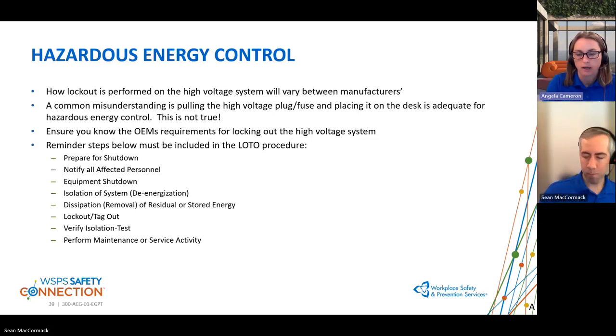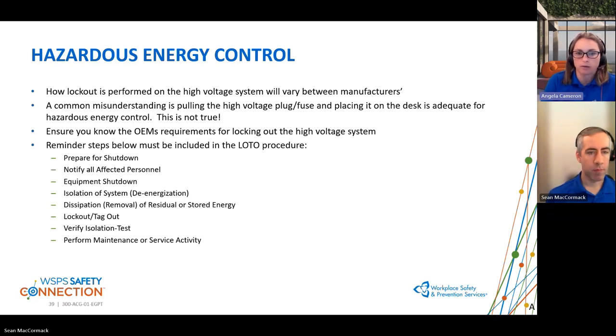So they are increasing in voltage, and they are going to continue to increase. And with that, we wanted to highlight hazardous energy control. So when we talk about hazardous energy control, that's how we are going to minimize and eliminate the risk of coming into contact with that high voltage energy, and that is through lockout tagout.